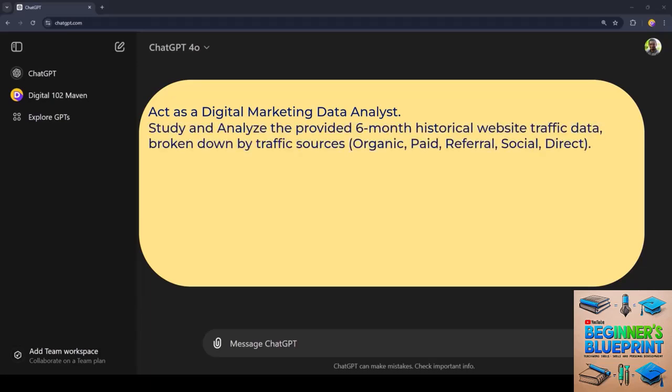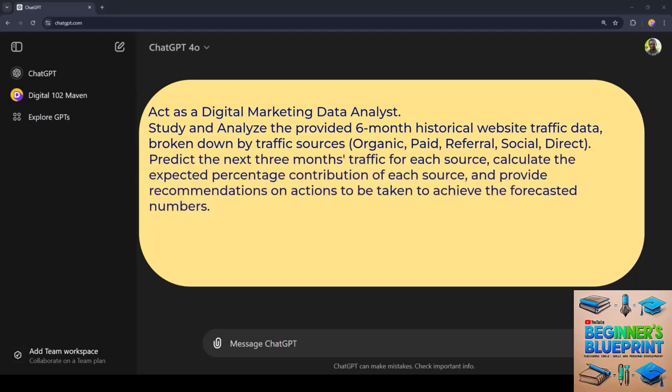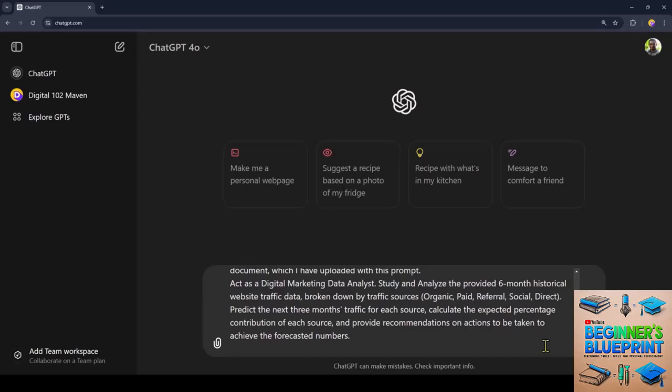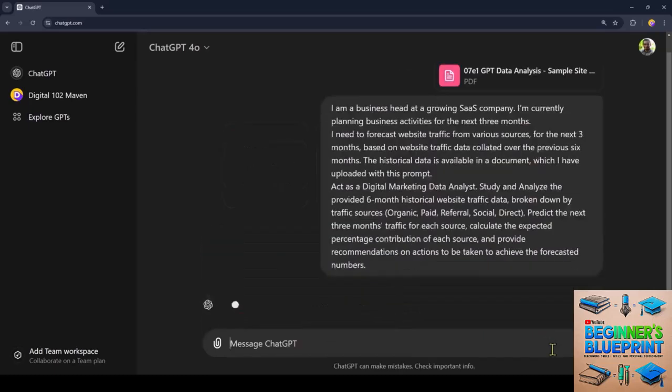Study and analyze the provided 6-month historical website data broken down by traffic sources, organic, paid, referral, social, and direct. Predict the next 3 months' traffic from each source, calculate the expected percentage contribution of each source, and provide recommendations on actions to be taken to achieve the forecasted numbers. Here's the prompt, and here's the data uploaded.